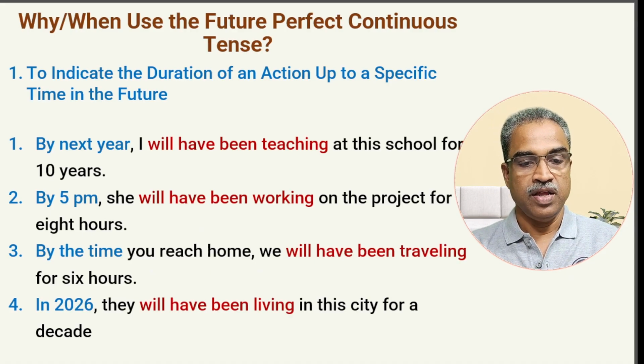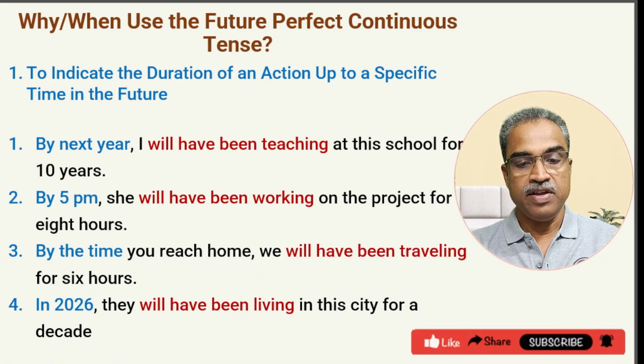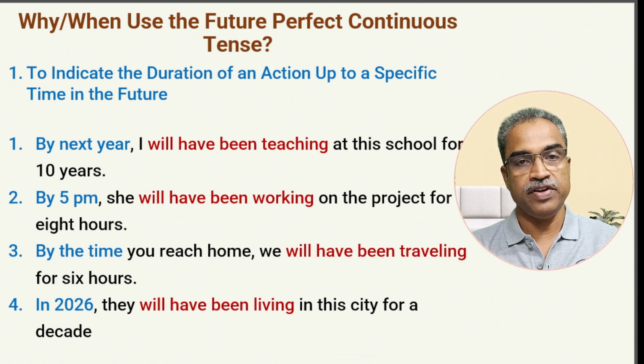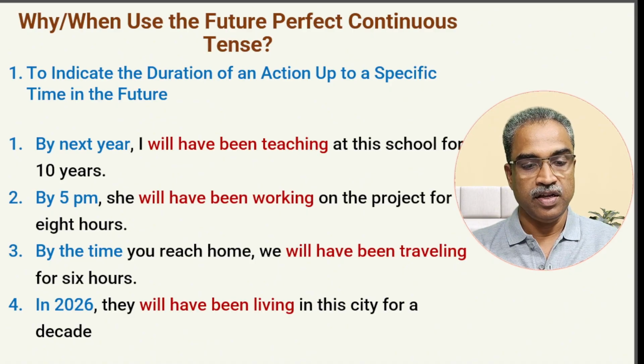The last one: in 2026, they will have been living in this city for a decade. We saw a similar example in the previous tenses as well. In 2026, they will have been living in the city. See, next year, that is by 2026, it is a future time.